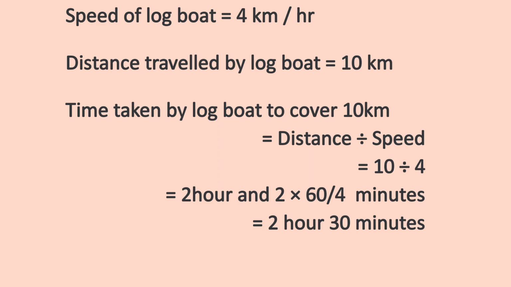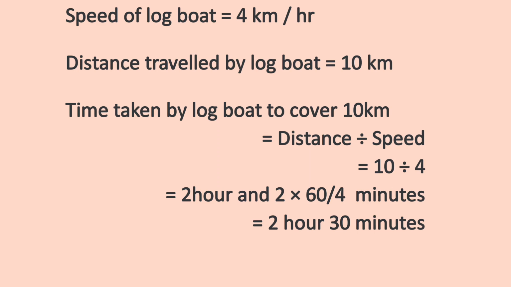That 2 multiplied by 60 divided by 4 gets converted into 30 minutes when you solve it. So the answer is 2 hour 30 minutes. We have already done this mentally, and right now I am doing this with the help of the statement, showing how to do the numerical problem on paper also.